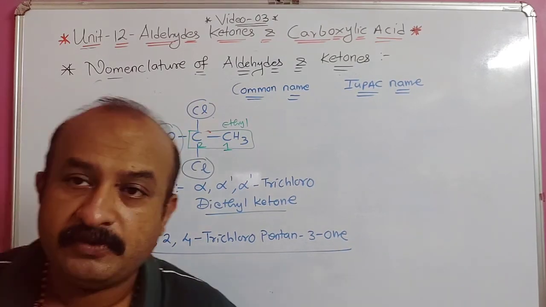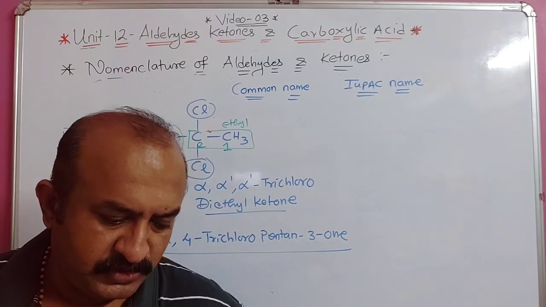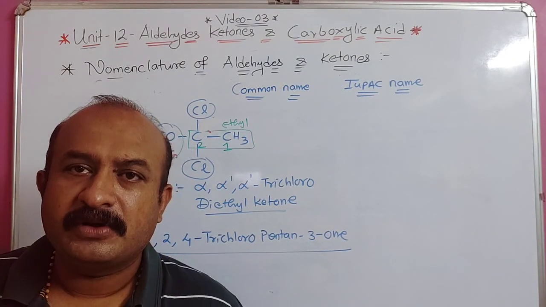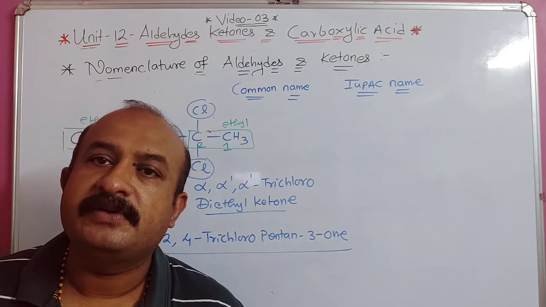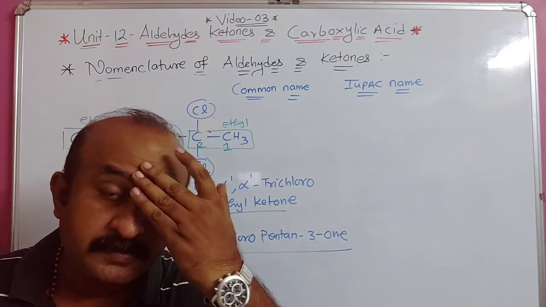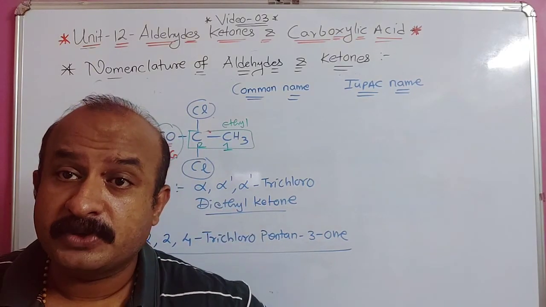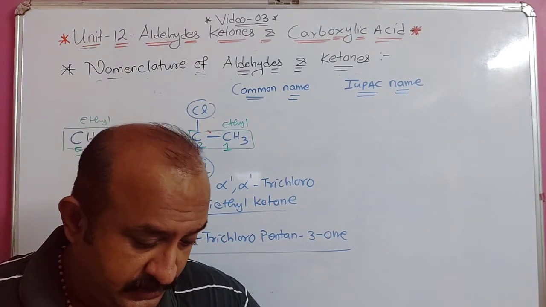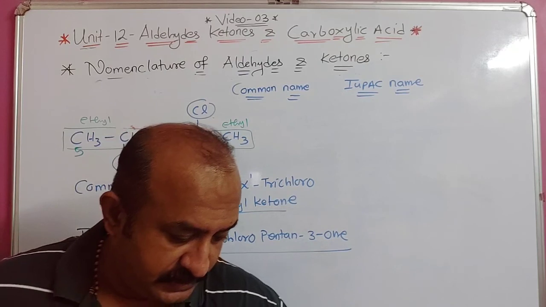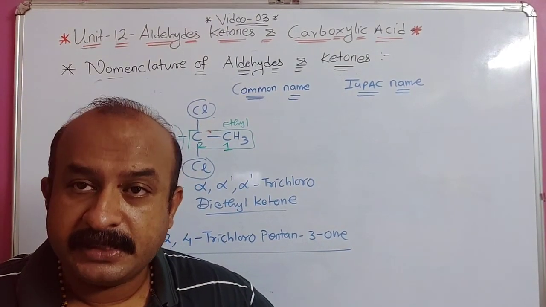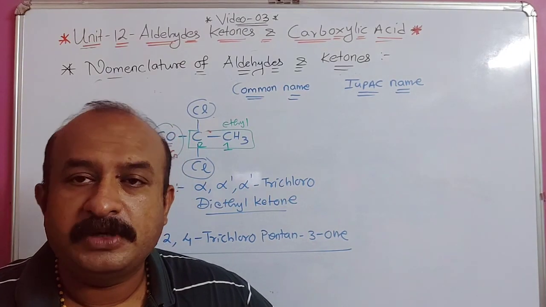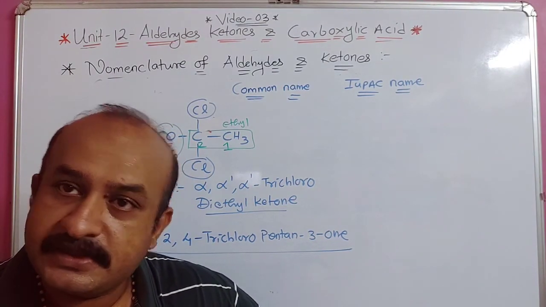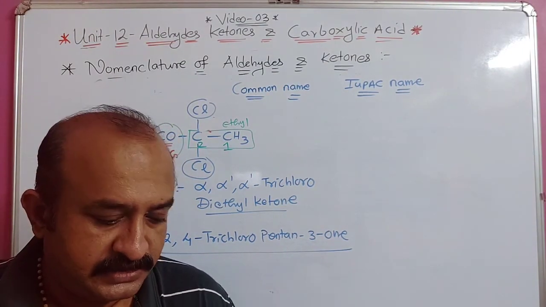Most things we have discussed from your textbook, but in the next video we will see certain things given as examples after the explanation of nomenclature in your textbook. That one table, on page number 360, table 12.1, I am going to discuss, and then the exercise IUPAC nomenclature questions.